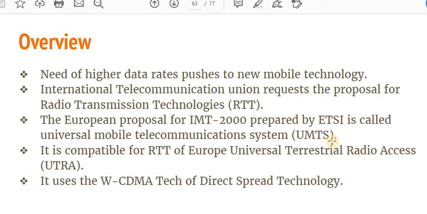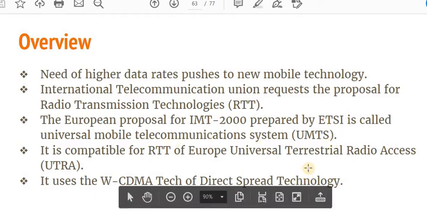So that technology was first proposed by a European country, whose scientists initiated a proposal called the IMT, International Mobile Telecommunication 2000, which is a new spectrum used by the UMTS technology. It is compatible with the radio transmission technology of Europe, Universal Terrestrial Radio Access, UTRA. There is a certain part inside the architecture called the UTRA, so we will discuss UTRA very soon.